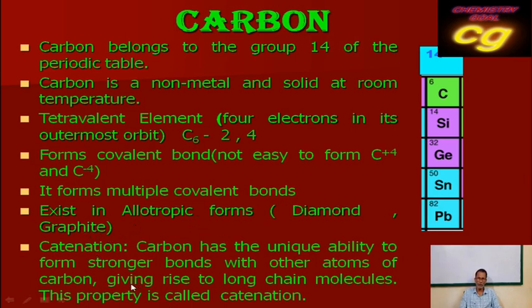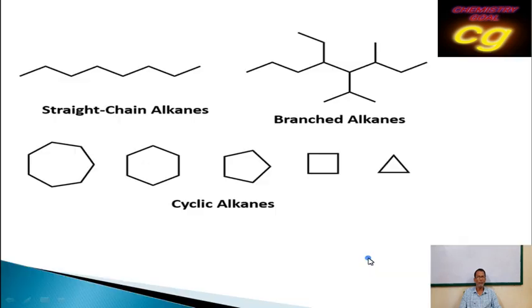Carbon exists in allotropic forms, and these are very important properties of carbon. Due to this catenation property, carbon produces straight-chain compounds, branched-chain compounds, and also cyclic, or ring, compounds. Carbon can exist in straight chain, branched chain, and cyclic chain only due to the catenation property, because the carbon chain is very strong compared to other covalent bonds.